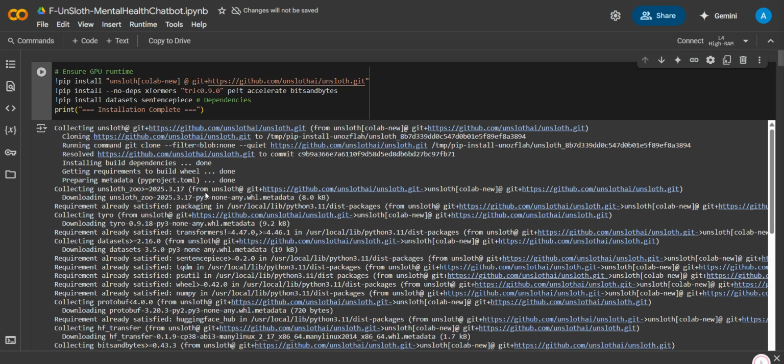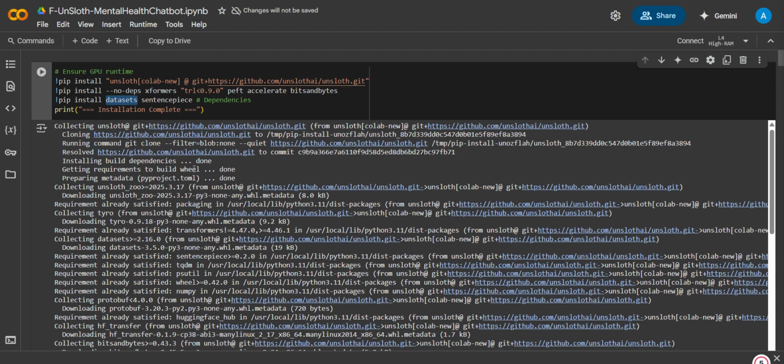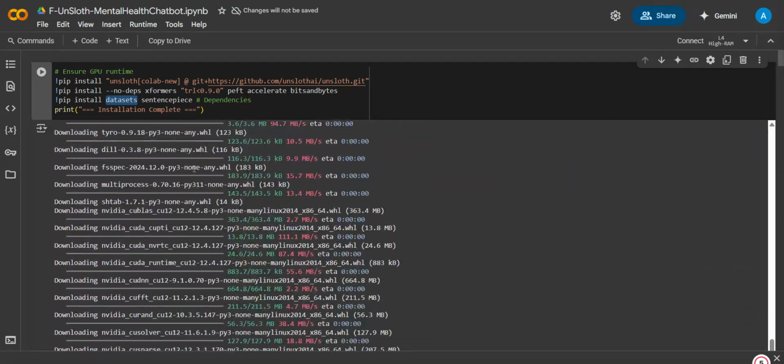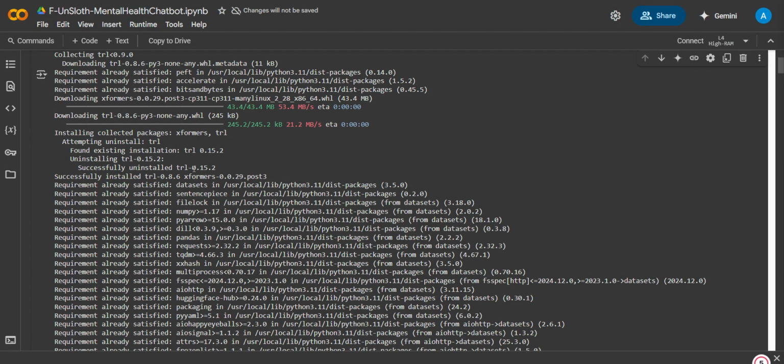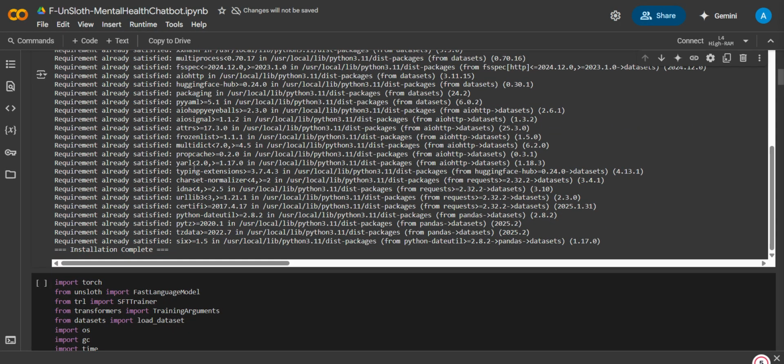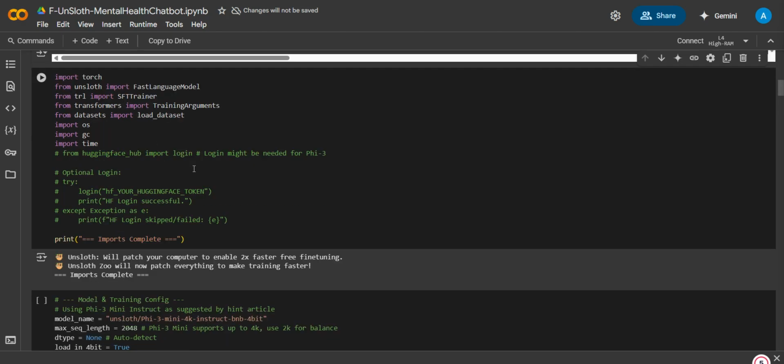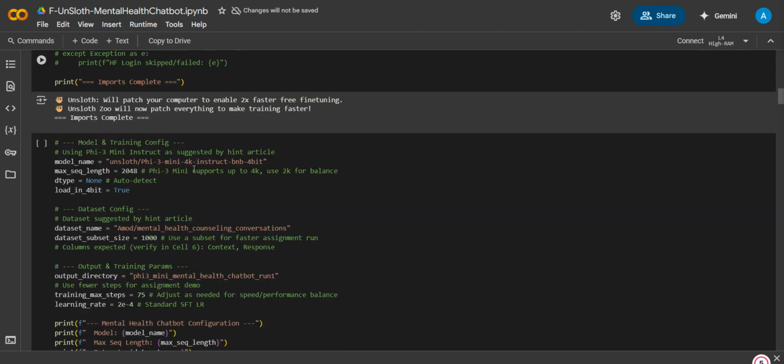So let's begin with the mental health chatbot. We obviously need the GPU to run this, and after that we have the installation process, how we're going to install Unsloth and everything else. Then this is for the dependencies that we have. We're just going to download the datasets. This process takes a lot of time, so it's better if you use a higher RAM GPU. And then this is the importing part where we're doing all the imports.